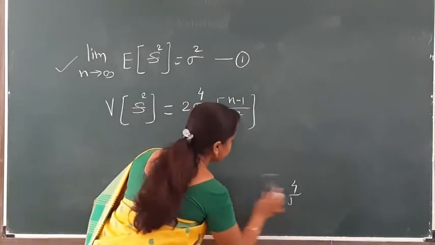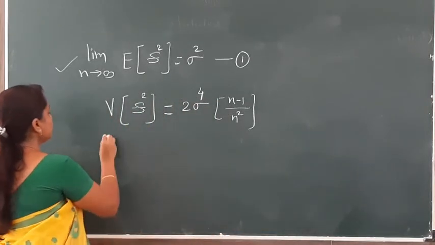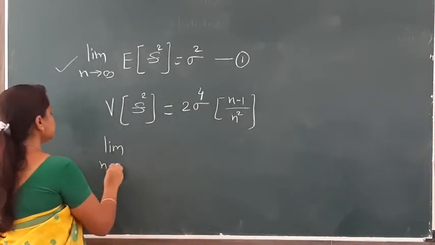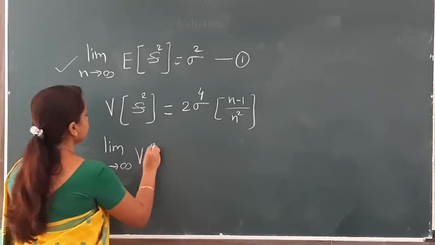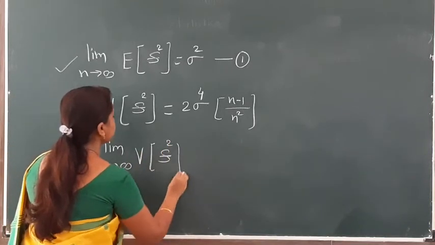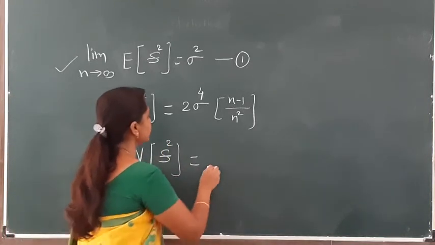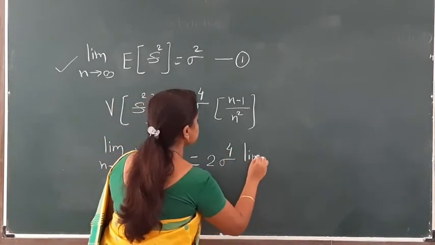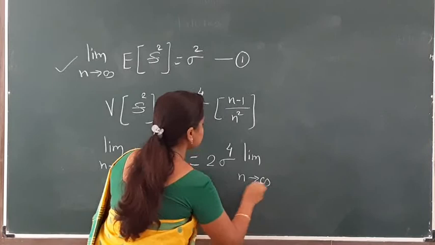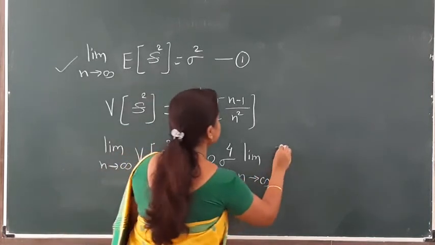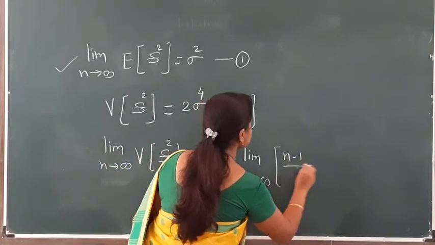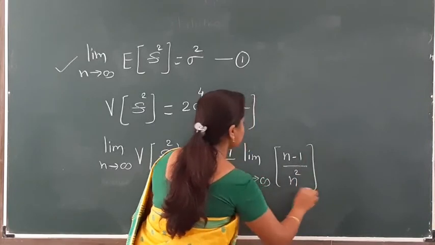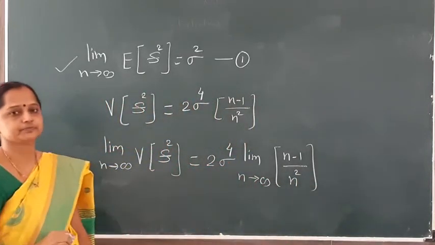Now our second condition is that we have to take limit as n tends to infinity. So limit n tends to infinity, variance of s square is equal to, we know that 2 sigma raised to 4 constant outside the bracket, so limit n tends to infinity, we have to take limit only of this term, n minus 1 divided by n square.